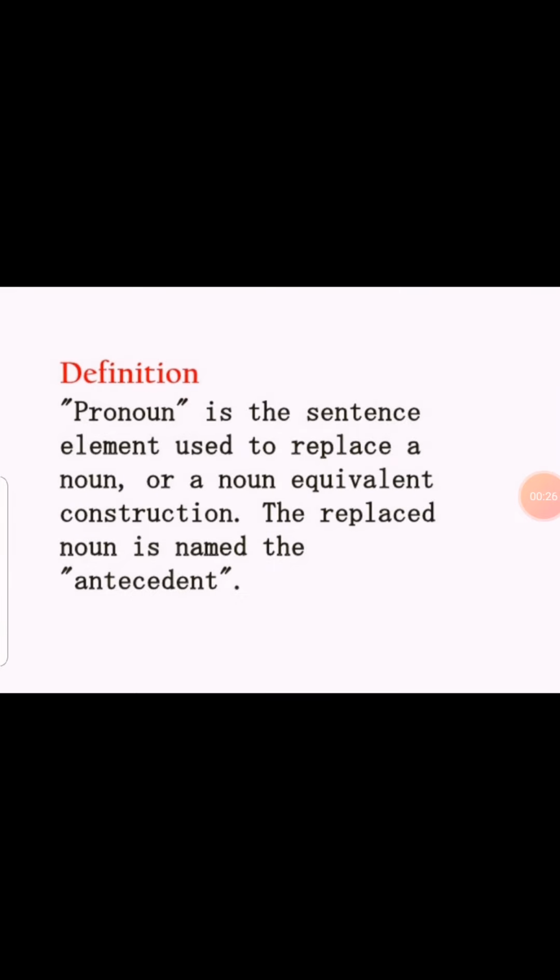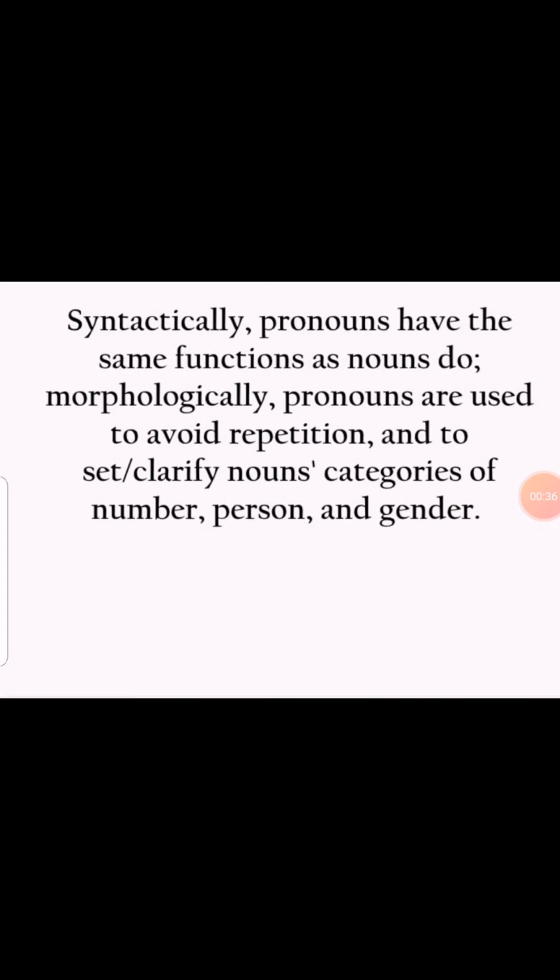Pronoun is the sentence element to replace a noun or a noun equivalent construction. The replaced noun is named as the antecedent. Fine. Now pronouns have the same function as nouns do. Pronouns are used to avoid repetition and to clarify the noun, the categories of number, person and gender.